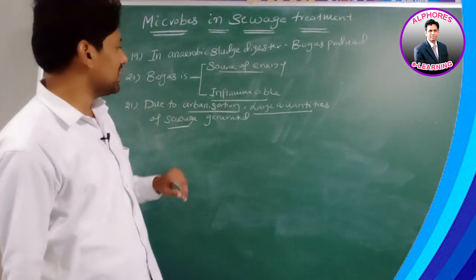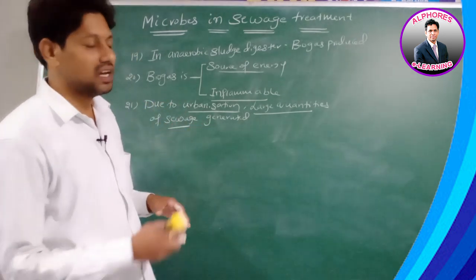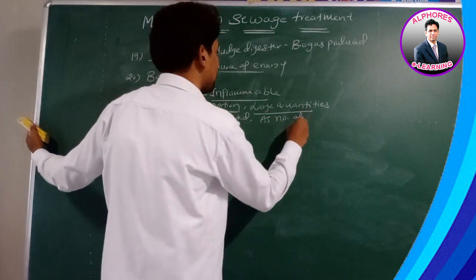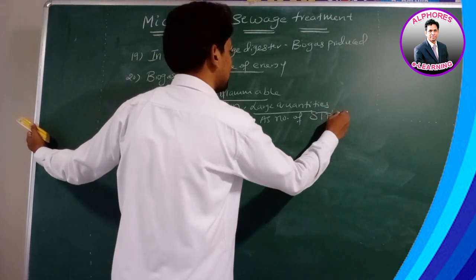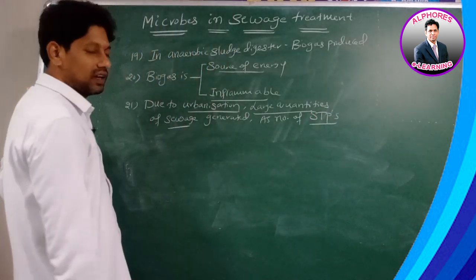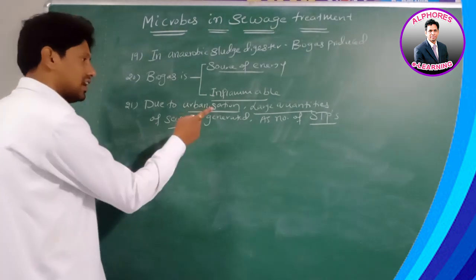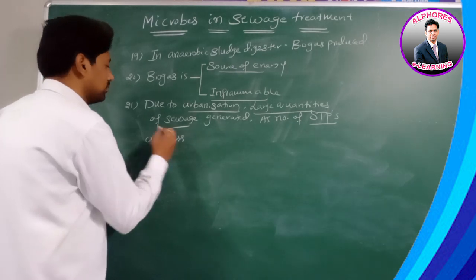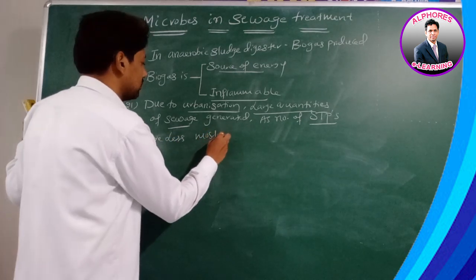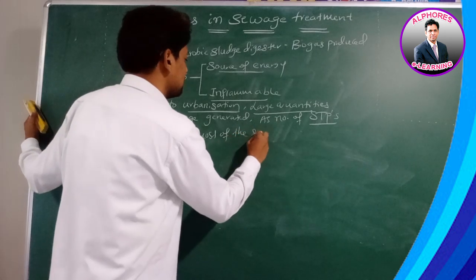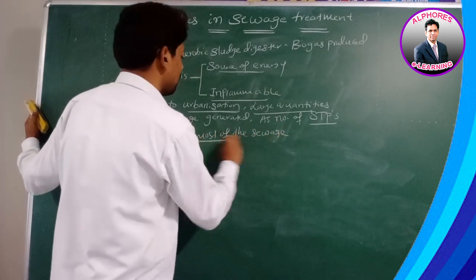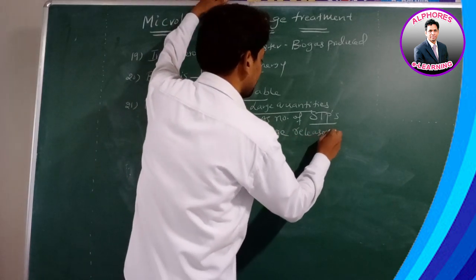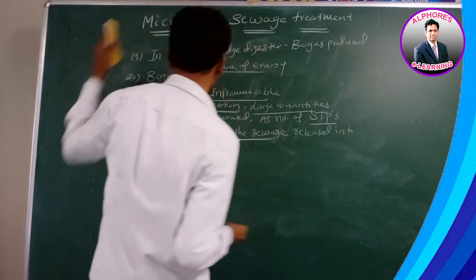Therefore, due to urbanization, large quantities of sewage are generated. As the number of sewage treatment plants, STP, I already told you, sewage treatment plants, are less, most of the sewage is released into what, sir?